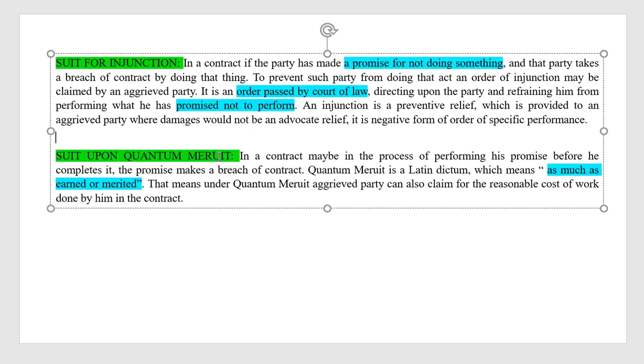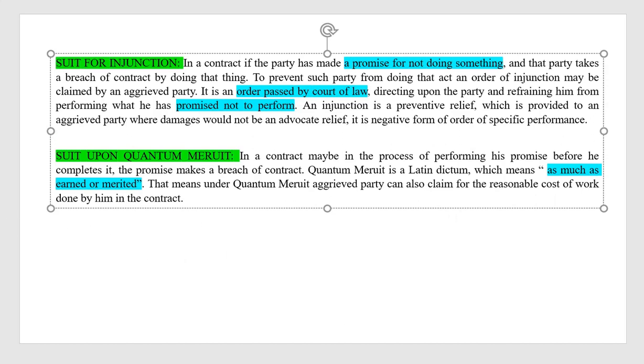Suit upon quantum meruit. If a party to a contract is in the process of performing his promise and, before he completes it, the promisee makes a breach of contract, the aggrieved party can claim. Quantum meruit is a Latin dictum which means as much as earned or merited. That means the aggrieved party can claim the reasonable cost of work done by him in the contract.